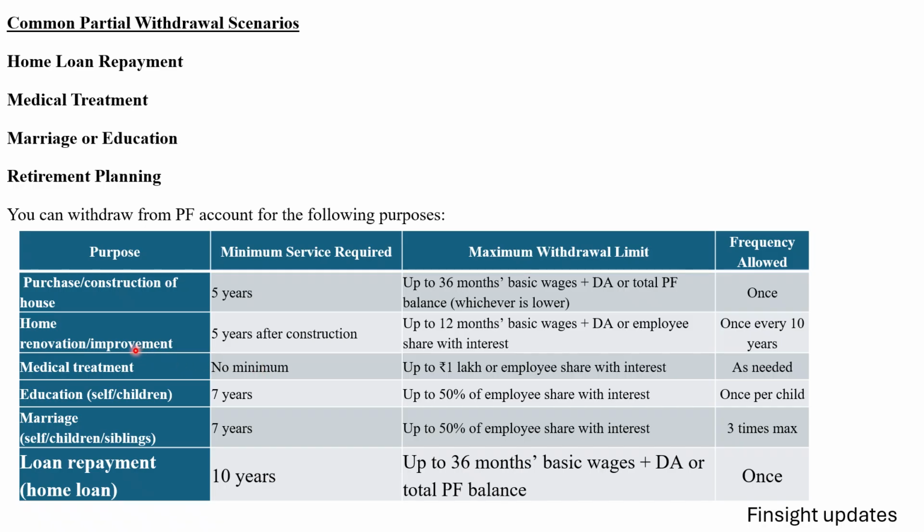Second case for the partial withdrawal: home loan, home renovation or improvement. The minimum service required is 5 years after construction. The maximum withdrawal limit is up to 12 months basic wages plus DA or employee share with interest. Then how many times can we withdraw for that purpose? Once every 10 years. It means if you are living 50 years, then 5 times we can withdraw for the home renovation as a partial withdrawal from the PF.